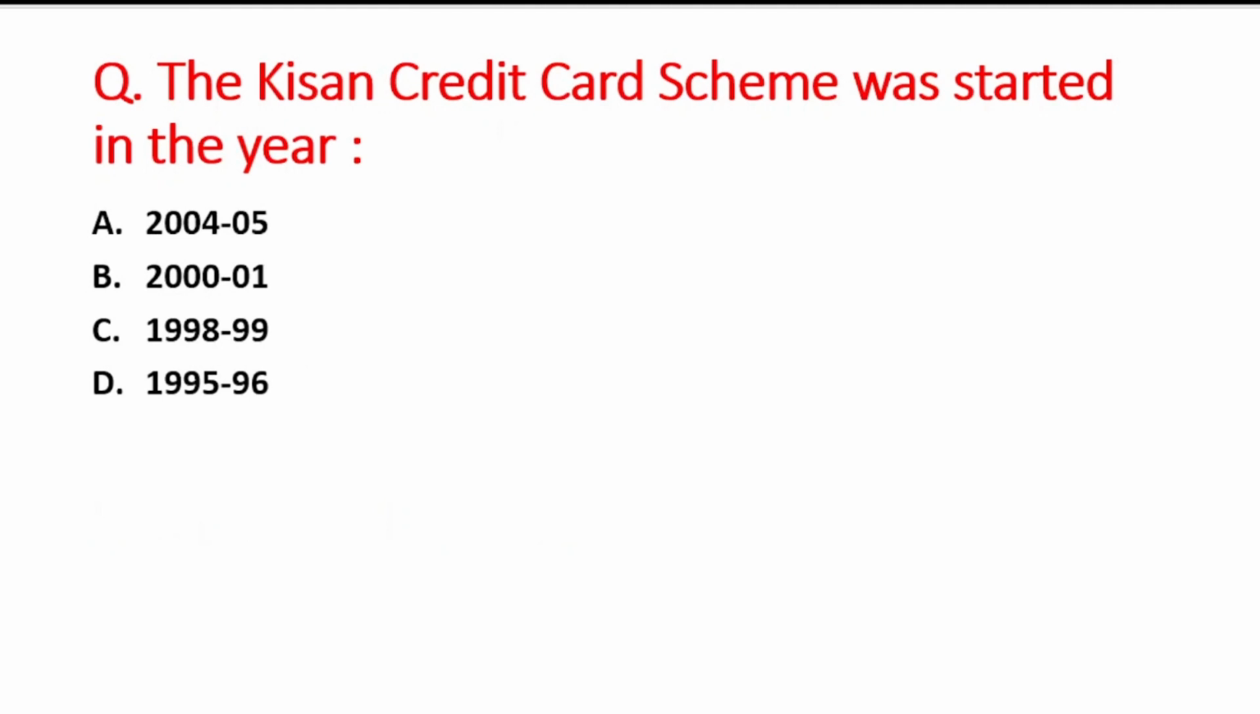Next question is the Kisan Credit Card Scheme was introduced in which year? A option is 2004 to 2005, B is 2000 to 2001, C option is 1998 to 1999, and D option is 1995 to 96. So right answer is option C, that is 1998 to 99. Kisan Credit Scheme was introduced in India.